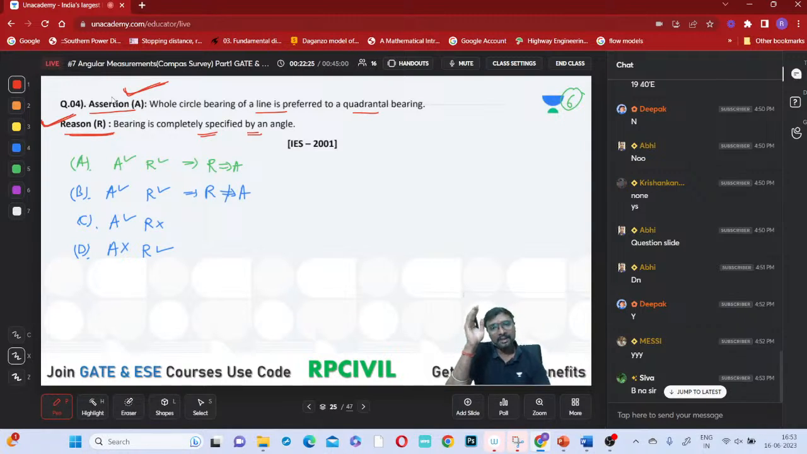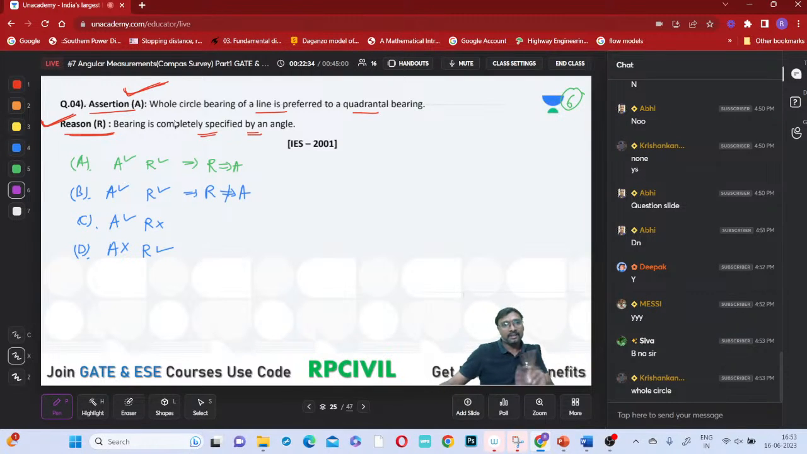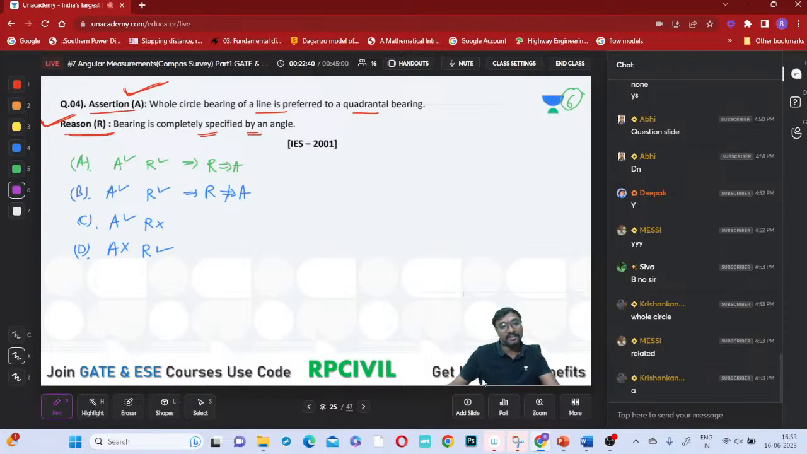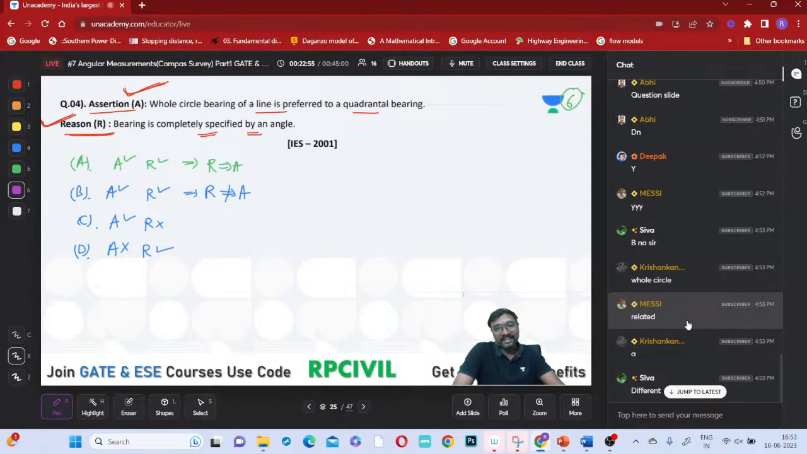Yes, absolutely. Both are correct, but is it the correct explanation? Are both related or not related? How is the reason the explanation of this assertion? Tell me. Is the reason the explanation of this assertion, or is it different? Tell me, all of you.